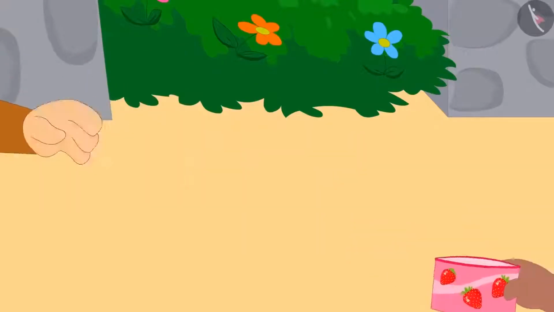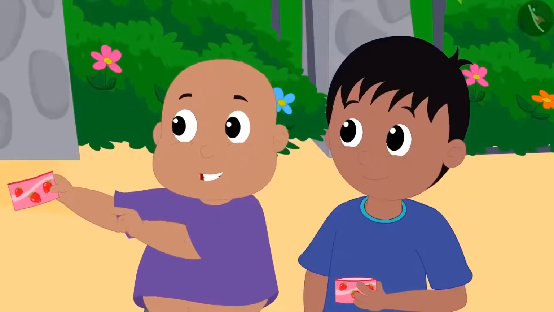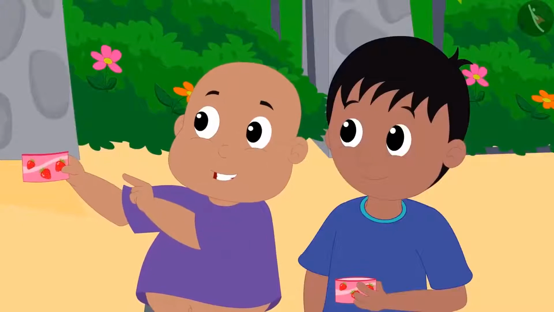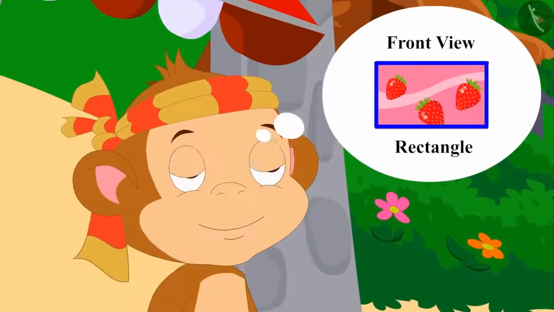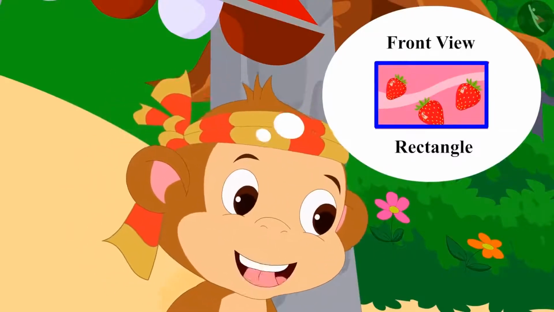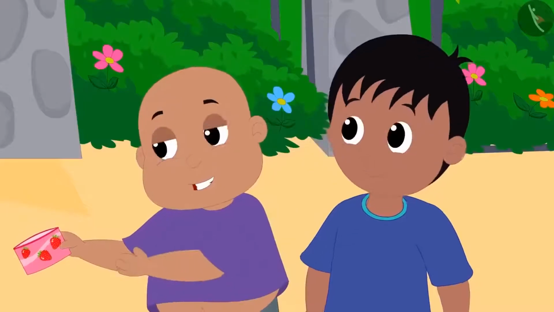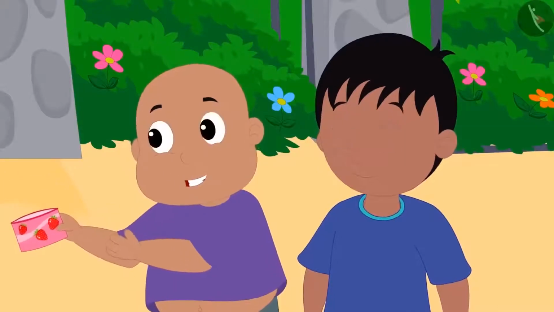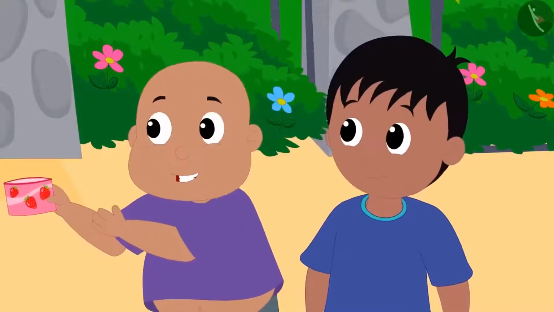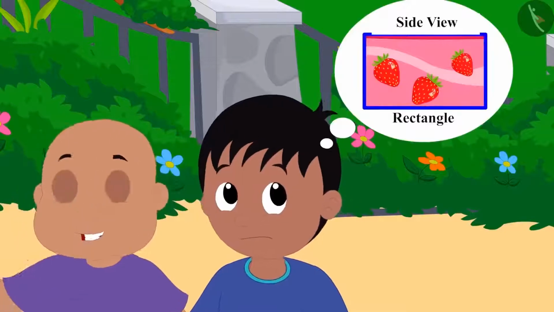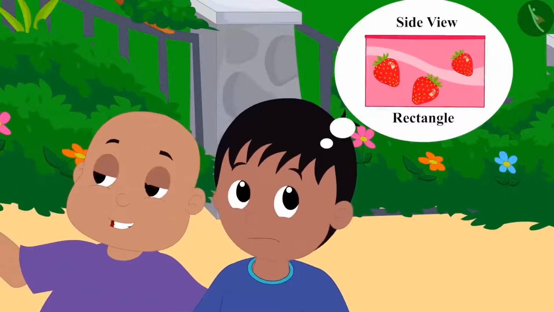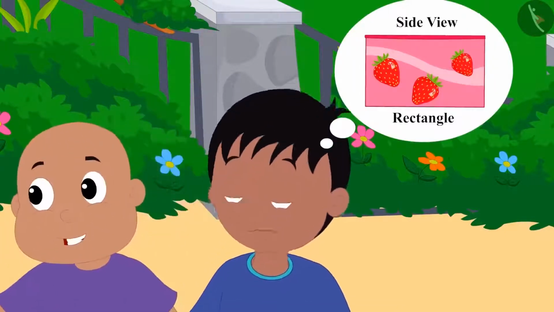Bablu took an ice cream cup from Babban and asked, "What is the shape of this ice cream cup?" Babban looked at the cup from the front and immediately replied, "Rectangle." Bablu showed him the cup from above, that is top view, and said, "Wrong answer. This is a circle." Raju saw the cup from one side and to him it looked like a rectangle.